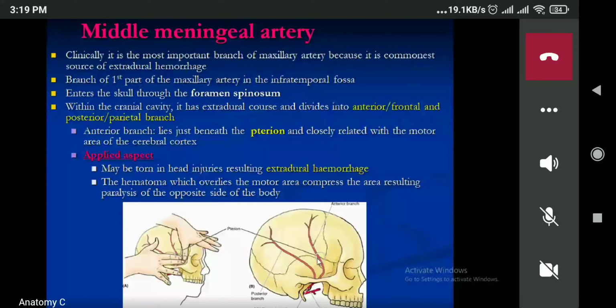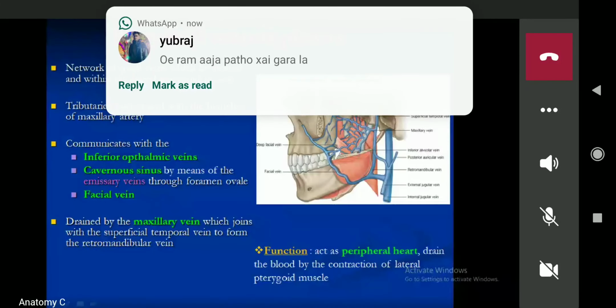This is the network of small veins present around the lateral pterygoid muscle. This is known as the pterygoid venous plexus. Our pterygoid venous plexus has some communication. It has communication with the inferior ophthalmic vein. Can you see the inferior ophthalmic vein going towards the orbit? It has a connection with the inferior ophthalmic vein.